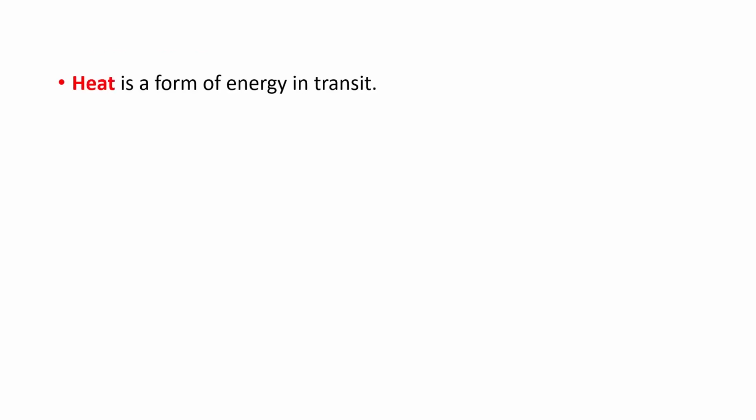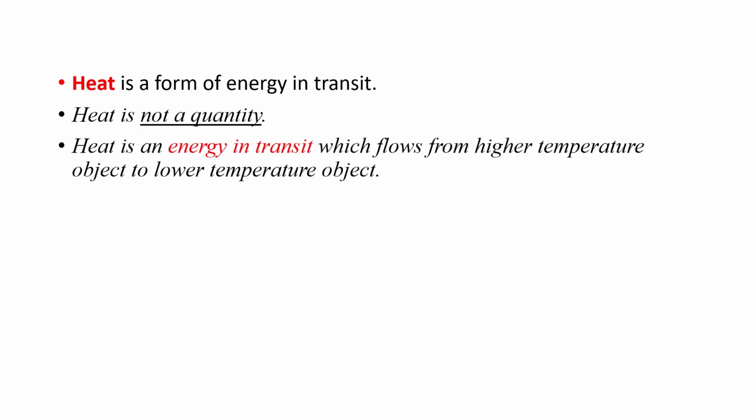What is heat? Heat is basically a form of energy in transit. Transit means flow. So heat is basically a kinetic form of energy. It is energy in flow. Heat is not a quantity. Some people think that heat is a quantity, but it is actually not. Heat is an energy in transit which flows from a higher temperature object to a lower temperature object.